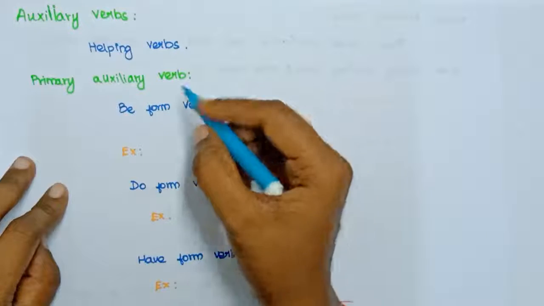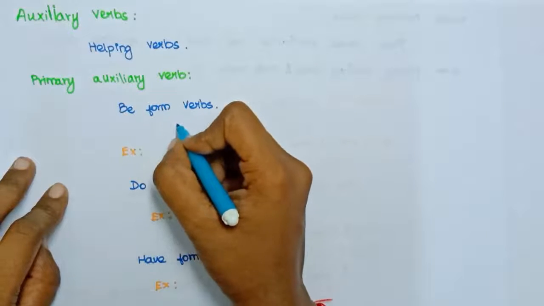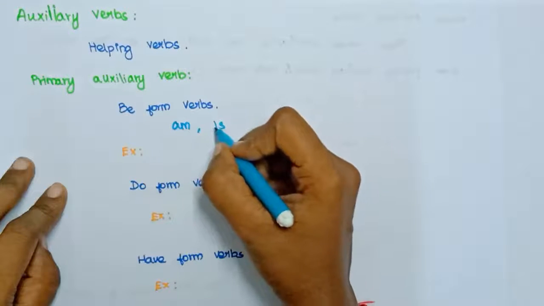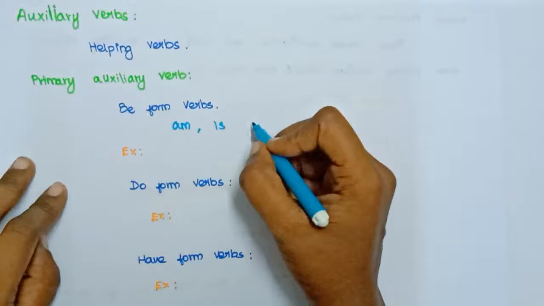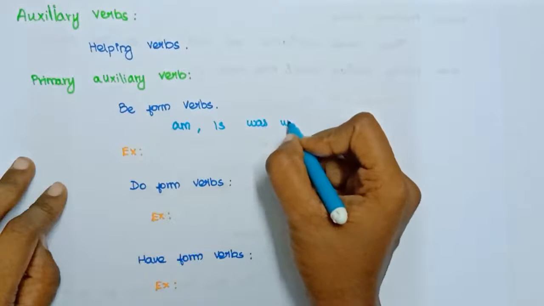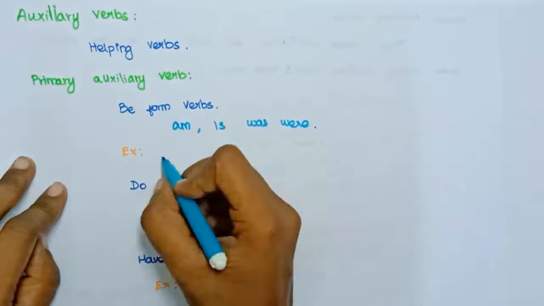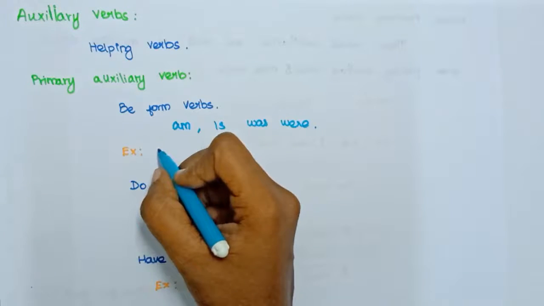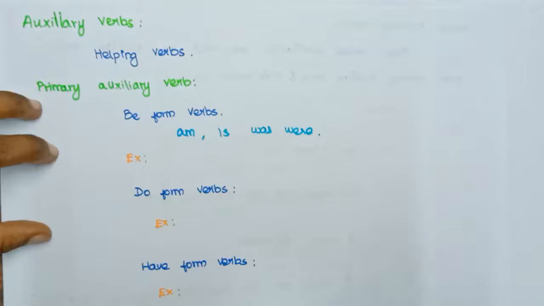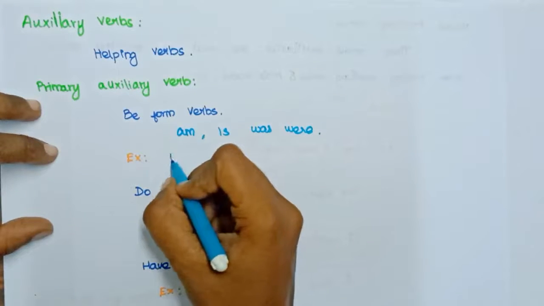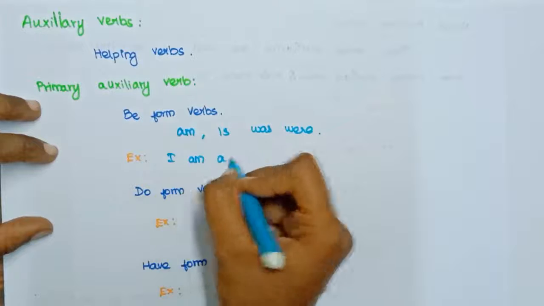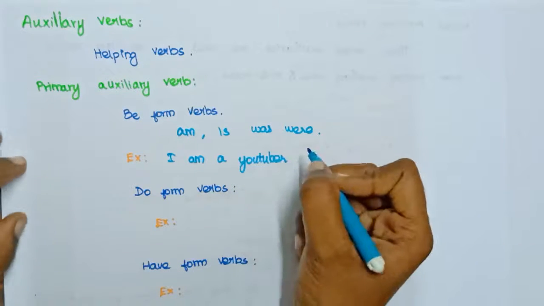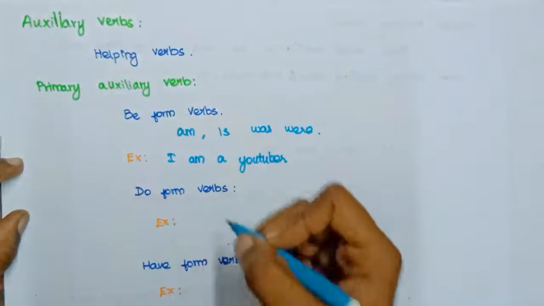What is a B form verb? These verbs, am, is, are, are the present form. And what are the past forms of these? Was and were are the past of these. If you want to give one example of this verb, what could you say? I am a YouTuber. This is an example of a primary auxiliary verb, that is, B form verbs.